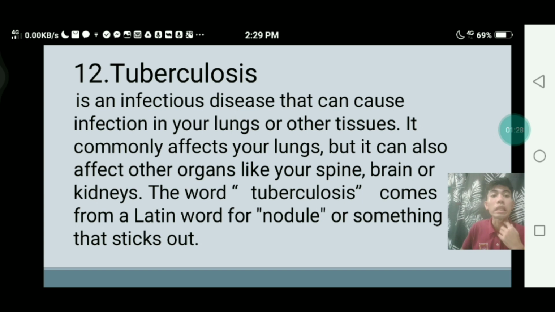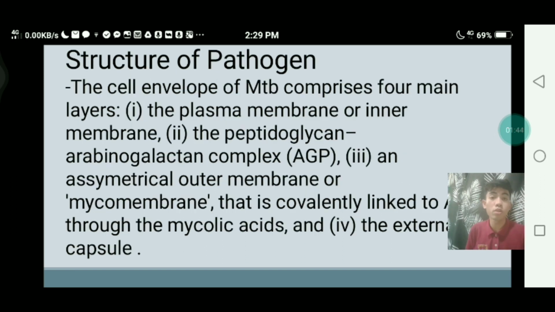Tuberculosis was one of the most serious illnesses that spread around the world. So next is the structure of the pathogen, or the structure of the tuberculosis. The cell is enveloped with the MTB, comprised of four main layers.